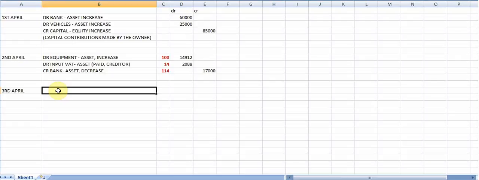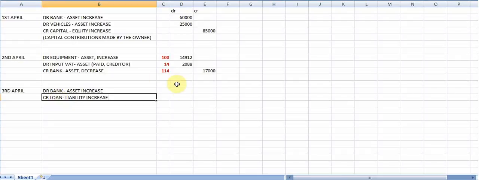So if you took out a loan, what will happen? You will debit your bank account because the asset is increasing. Of course, when you get a loan, they pay it into your bank account, and that means that you will have more money in your bank. And you will credit your loan account, and this is a liability which is now increasing as well.